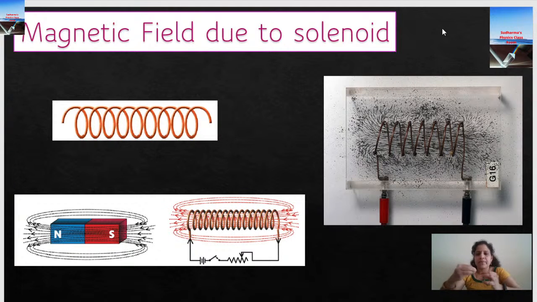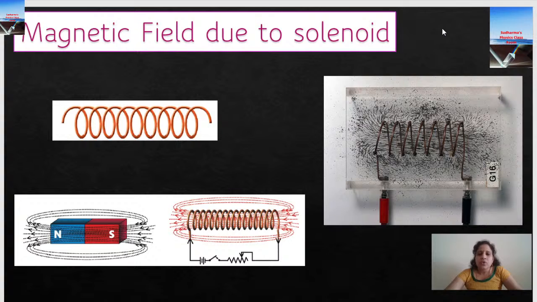There will be some distance between each coil. A circular coil having n number of turns will have turns close to each other, like a compressed form. But a solenoid is like a spring. That is how you can identify a solenoid and a circular coil carrying n number of turns.